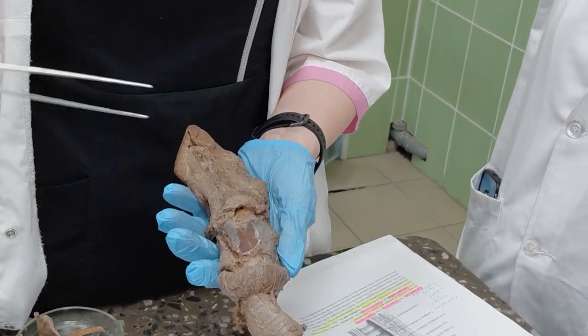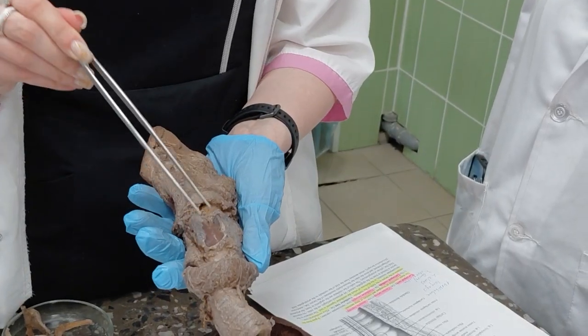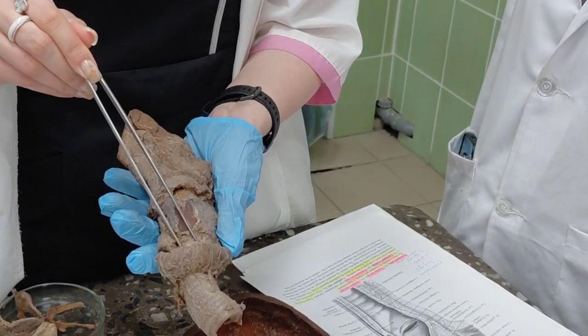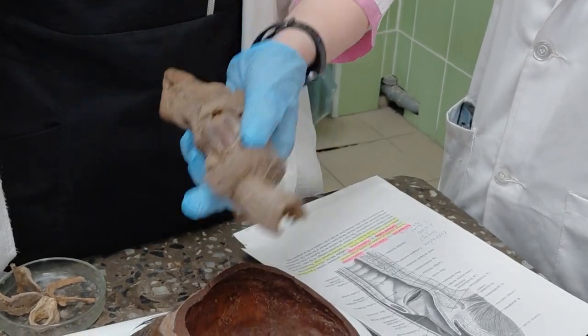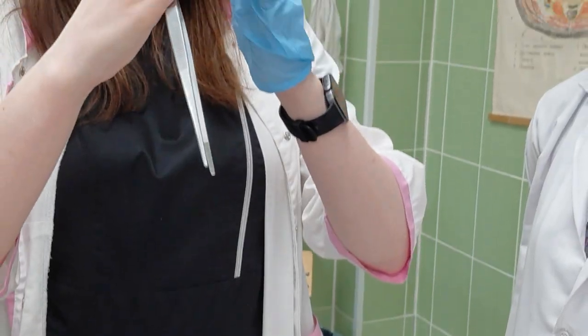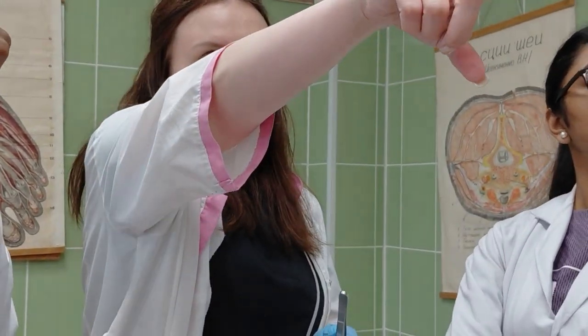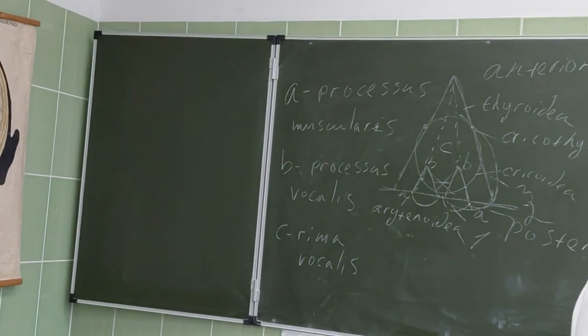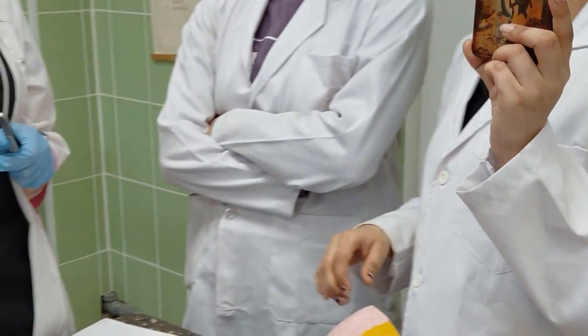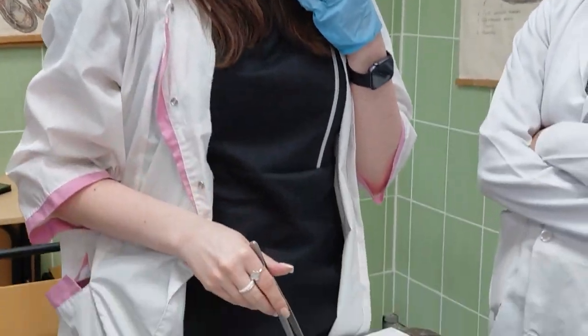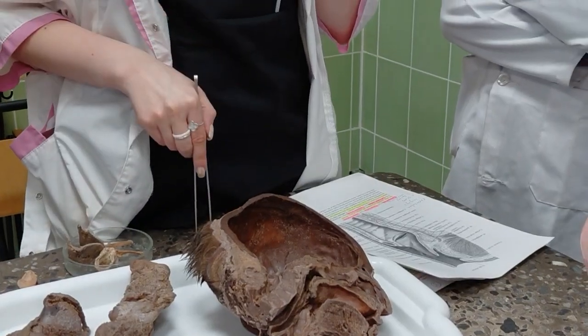Understand or not? Between the cricoid cartilage and the thyroid, we have a ligament, the ligamentum cricothyroideum. Then this ligament passes up, and the free edge of this ligament is attached to the processus vocalis, then continues to the thyroid cartilage, making the ligamentum vocale, the vocal ligament, with the rima vocalis between. This is about the structure, like muscles, explained.